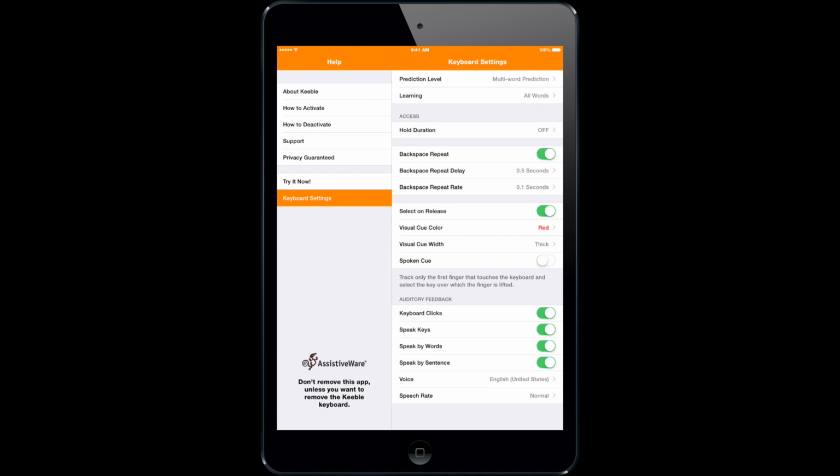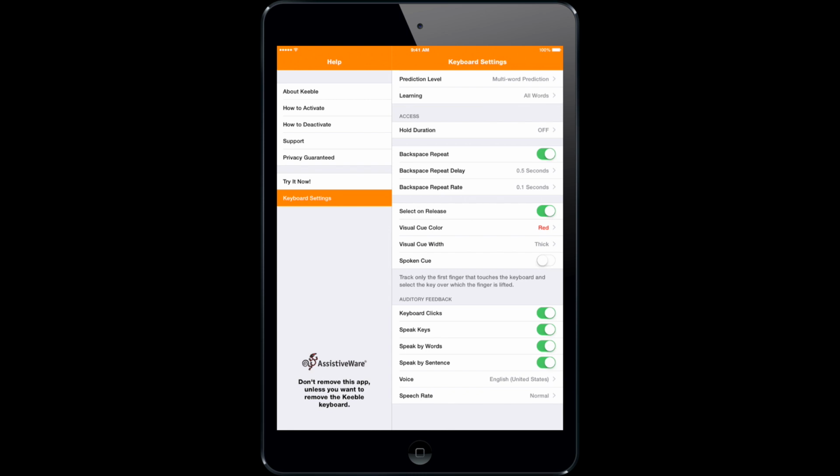So for example, I can require it so that in order to enter a character, someone would need to hold on it for 2 seconds, let's say. That way, you know that it's not an accident that you're pressing on that. There's also options to change how the backspace key works, so backspace repeat delay and backspace repeat rate. Those are helpful options as well. There's select on release option that I have, so you can glide your finger around the keyboard, and once you lift up your finger, the character that you were last on will be entered.